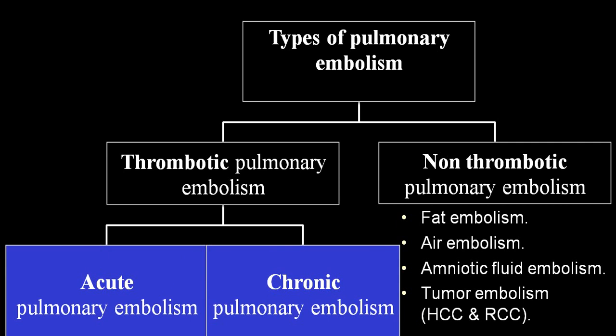Then from LA or LV, it can enter the right side and then the pulmonary circulation. Rare combination, but can be there. While in non-thrombotic pulmonary embolism, there are fat, air, amniotic fluid, tumor, parasites, nitrogen gas, etc. These will be a few groups.